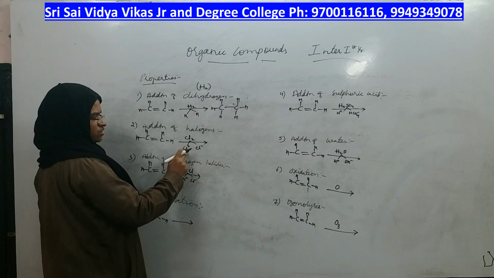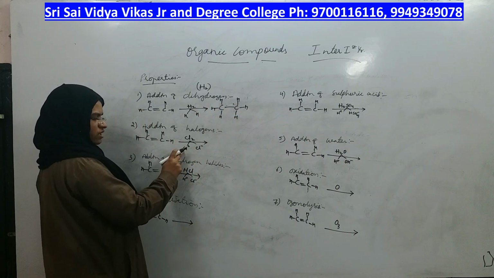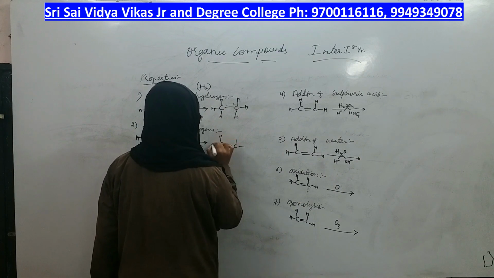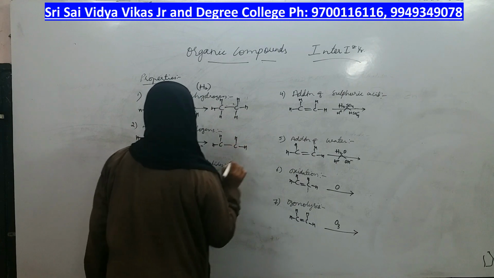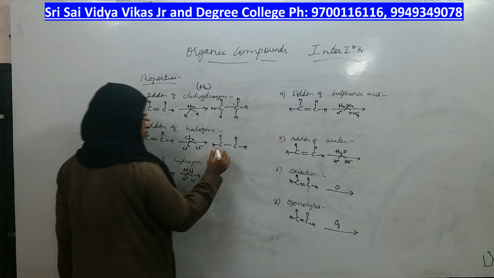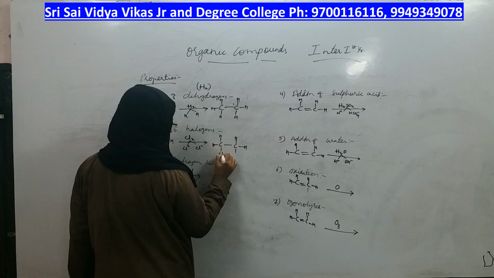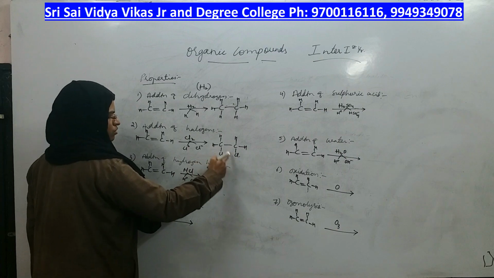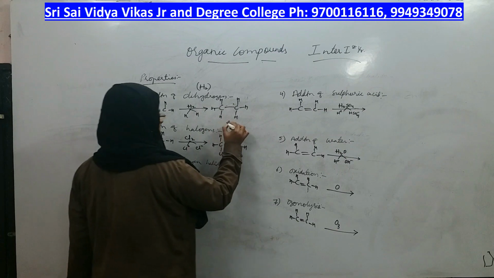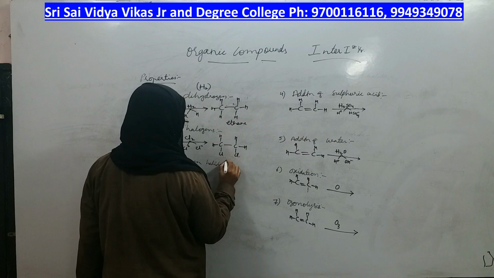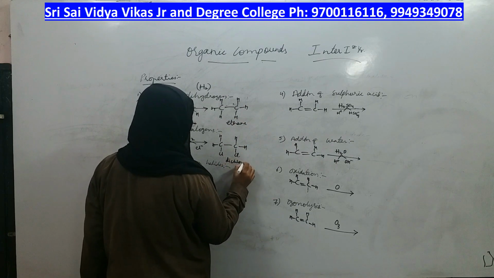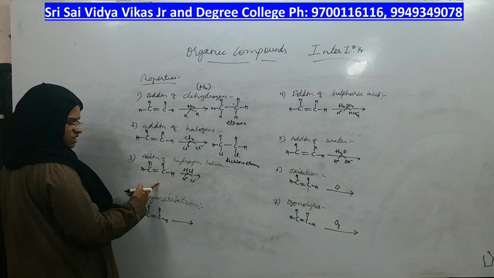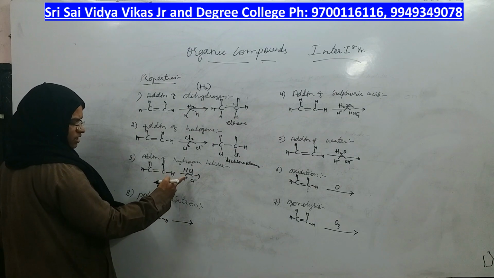Next, what is the reagent you have to add? You have to add Cl2. Cl for one carbon, Cl for another carbon. All those reactions are addition reactions only. By breaking a pi bond, you are making new bonds. One bond with one chlorine, another bond with another chlorine. What do you get here? Dichloroethane, right? This is just ethane. This is dichloroethane, right?